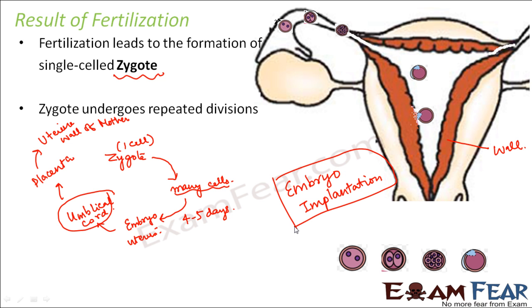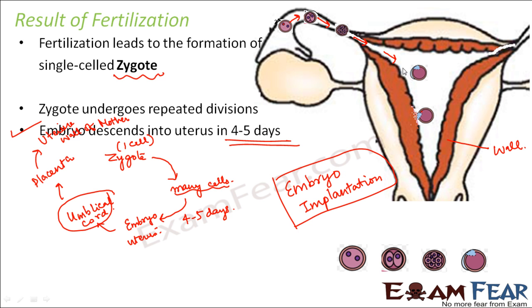So this is what happens after fertilization. The embryo descends into the uterus in 4 to 5 days. Here the zygote was formed, and from here to here it takes 4 to 5 days. So you see how it actually moves. Once it is the zygote, it keeps on dividing multiple times, but at the same time it keeps on moving towards the uterus. Finally, when it reaches the uterus, it connects to the wall of the uterus through the umbilical cord and placenta.